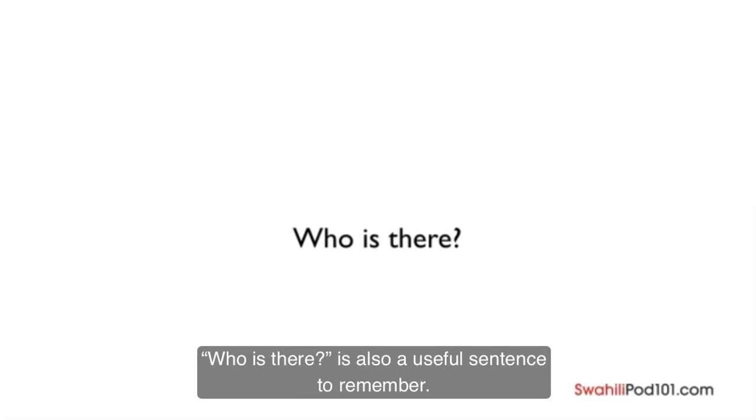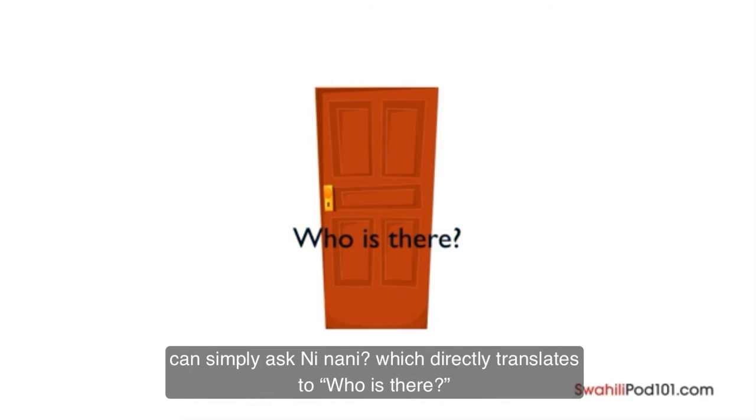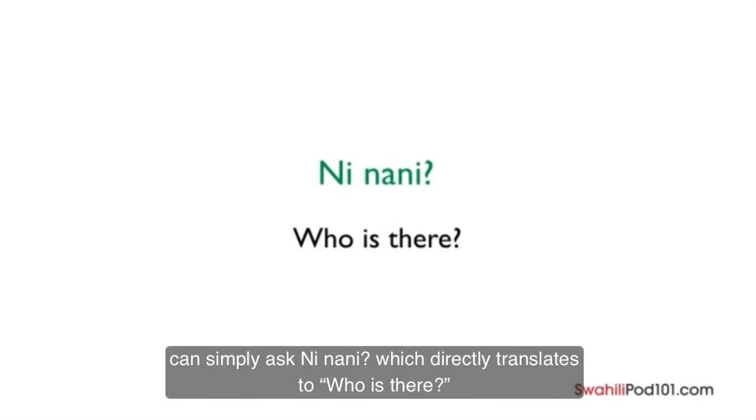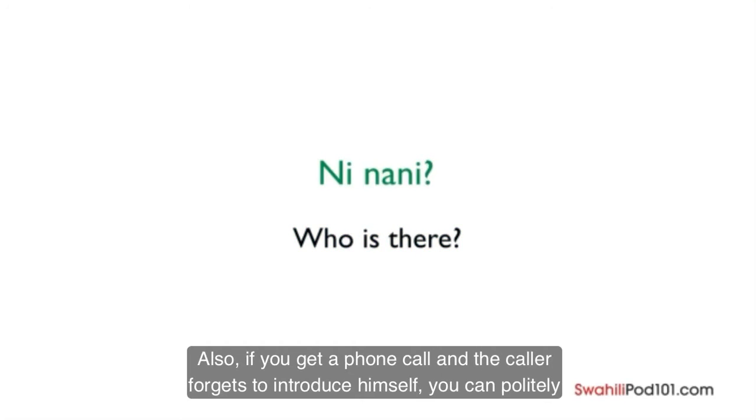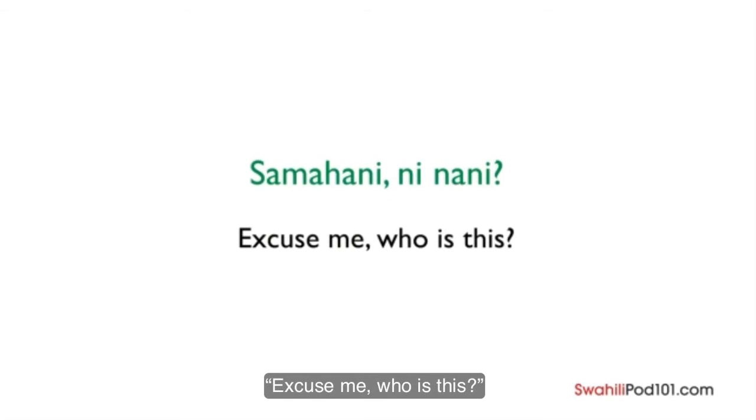Who is there? Is also a useful sentence to remember. For instance, when you get a knock on your door and you want to know who it is, you can simply ask, ni nani? Which directly translates to, who is there? Also, if you get a phone call and the caller forgets to introduce himself, you can politely ask, samahani, ni nani? Excuse me, who is this?